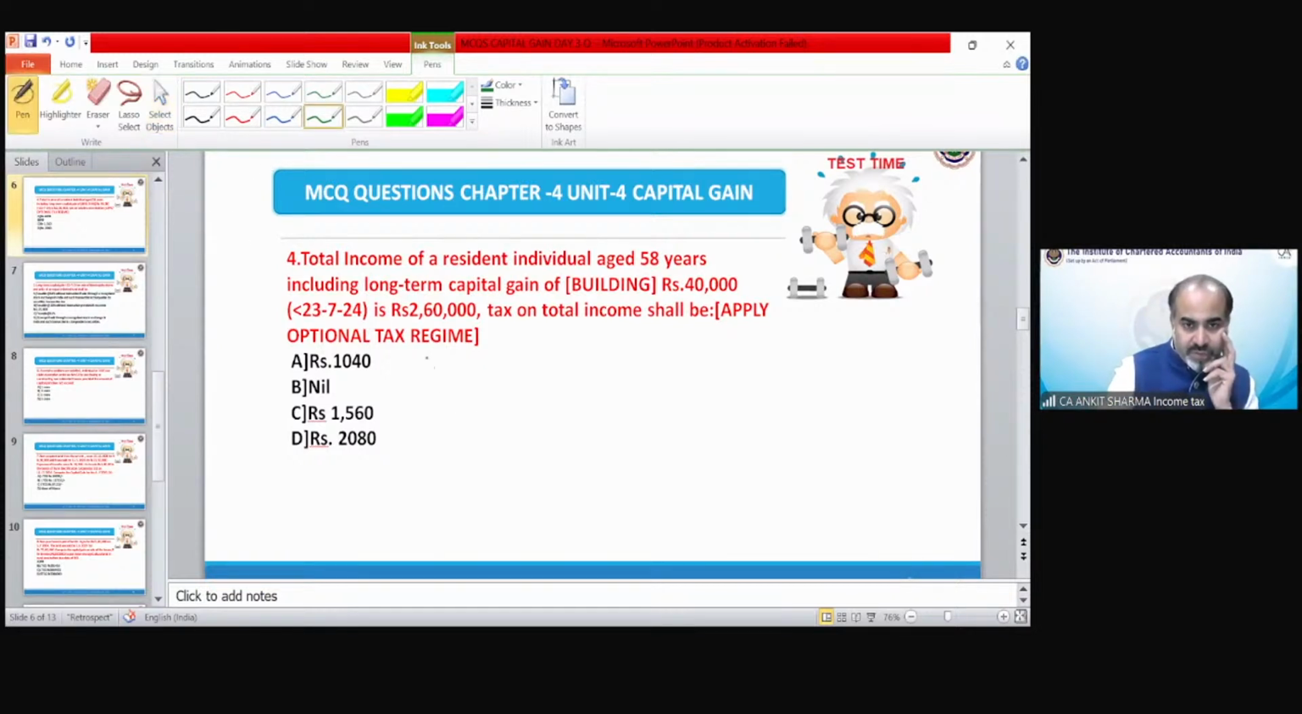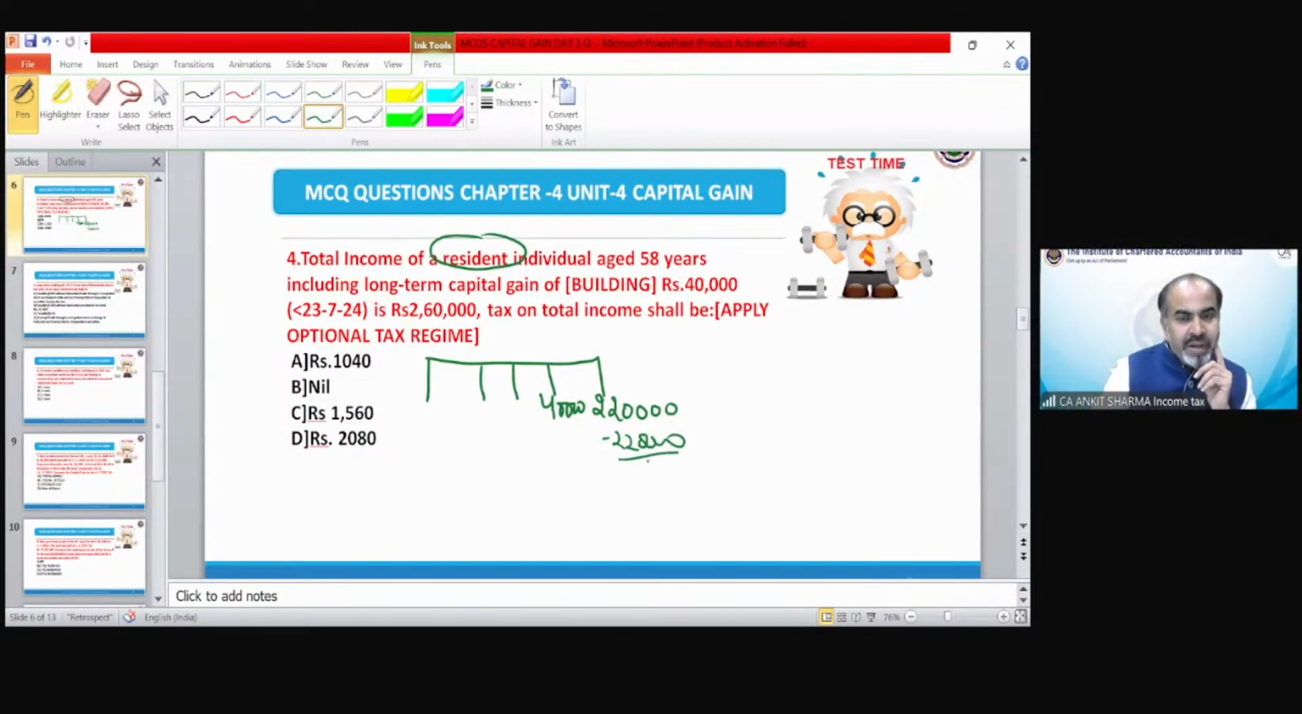First of all, total income was 260, including this building gains. So without this building gain, it is 2,20,000. Clear? And the gain of building is 40,000. So it's a case of resident. In case of resident, there is a 2,50,000 basic exemption limit, out of which 220 has been utilized over here. Balance left 30,000. So this is going to be 10,000.